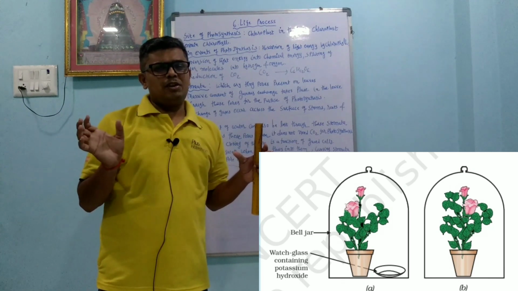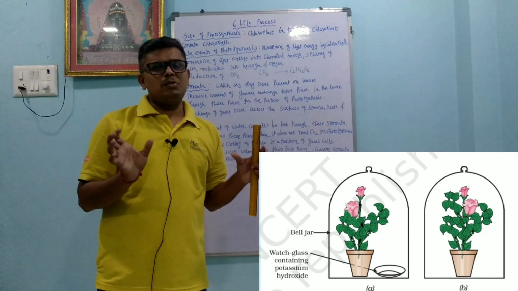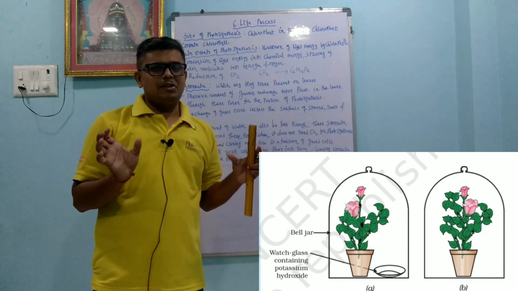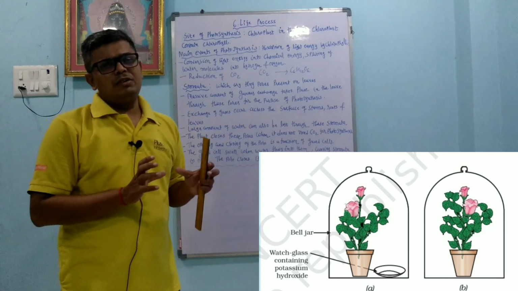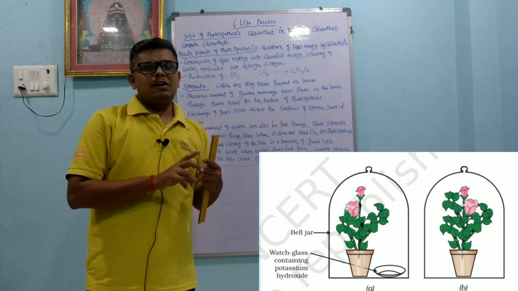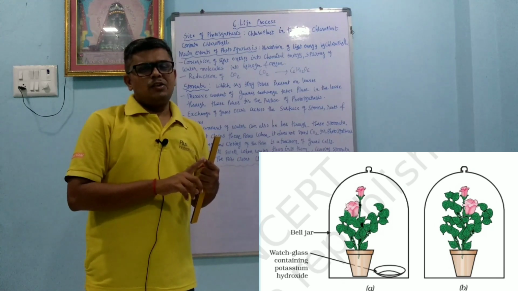Dear student, we already know that in bell jar 2 potassium hydroxide is not there, so the photosynthesis reaction occurs. From this activity we come to know that for the photosynthesis reaction, two things are important. One is sunlight, and the second is what? Carbon dioxide. Thank you so much.